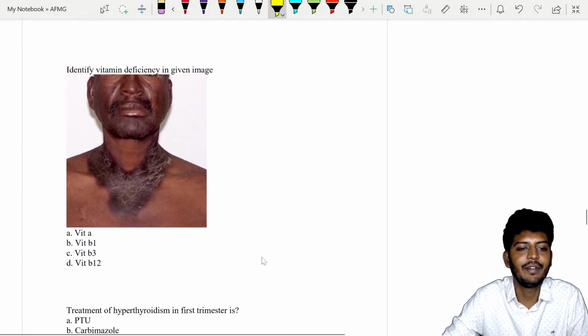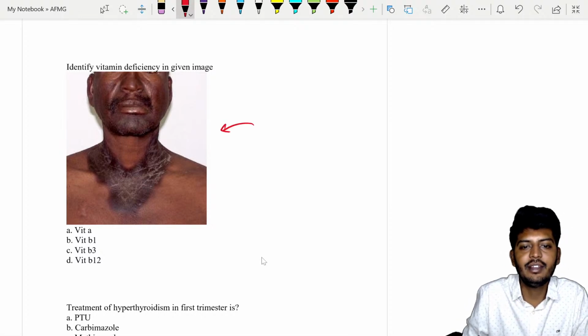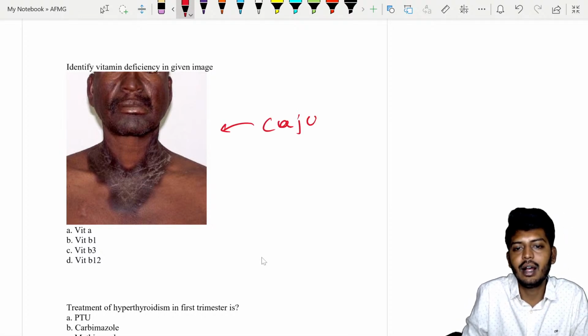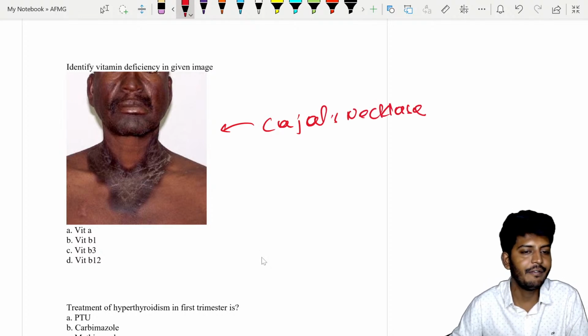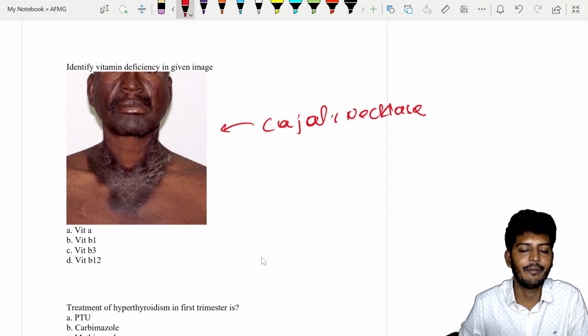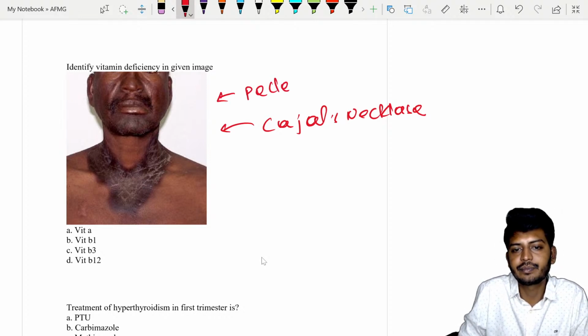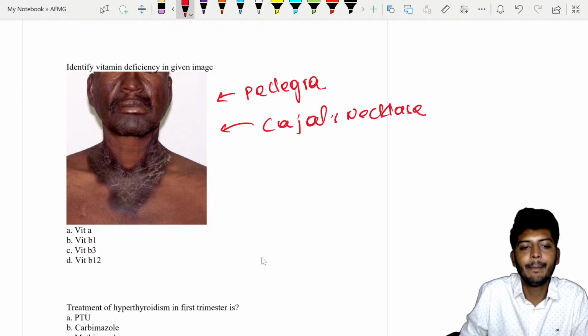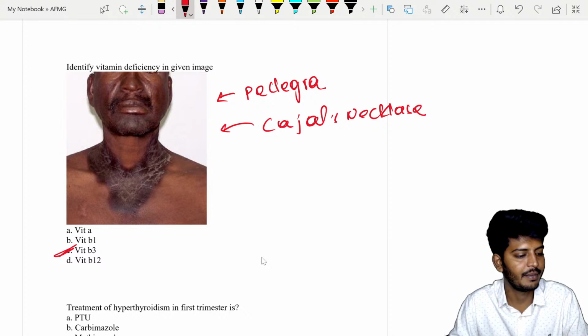Identify the vitamin deficiency in the image. So the image is Casal's necklace. What is that? Casal's necklace. So Casal's necklace is telling you what? It is a deficiency of vitamin B3. Vitamin B3 is associated with pellagra. Pellagra is a result of vitamin B3 deficiency. Clear?